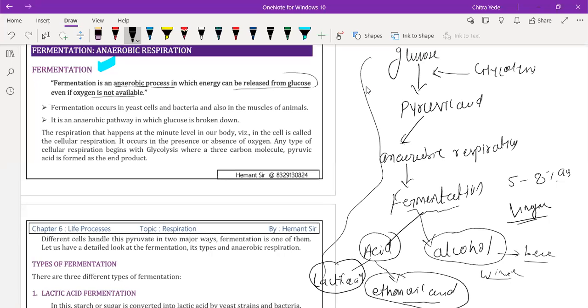Fermentation occurs in yeast cells, which is very important, in bacterial cells, and in our muscles also. A small amount of anaerobic process takes place in our muscles during exercise only. It is an anaerobic pathway in which glucose breaks down to form alcohol and acid, releasing carbon dioxide and ATP molecules.